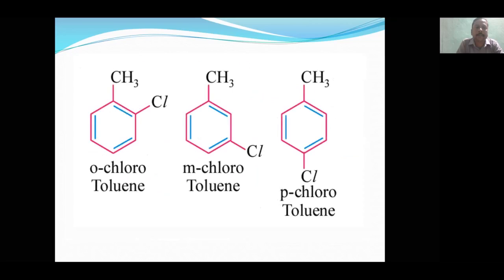This is basically an aromatic compound. If I don't consider this group, then it is called a mono substituted benzene. And this very famous, very important compound is called toluene.